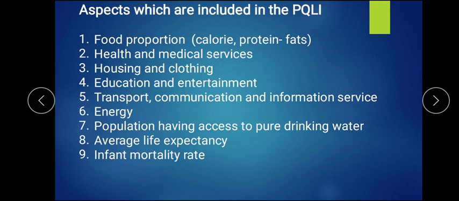Then after, you find the infant mortality rate. Now, infant means a baby aged 0 to 1 year, less than 1 year. So before attaining the first year, how many infants, or you can say babies, are dying? Mortality means death rate. So the infant mortality rate is known to us.